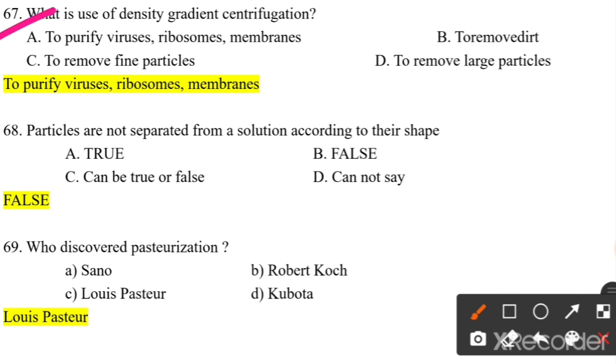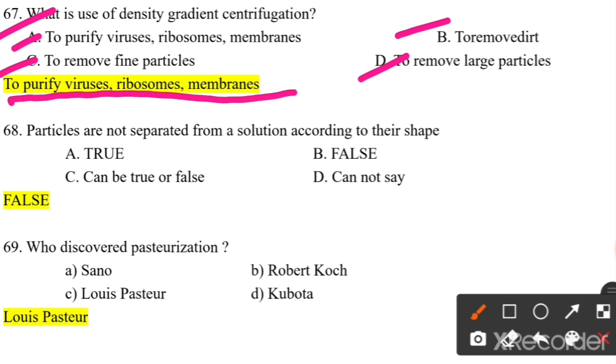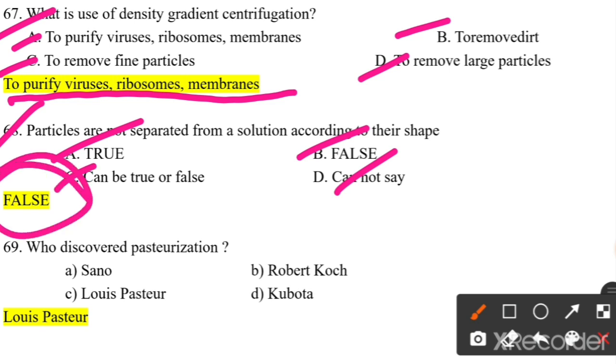What is the use of density gradient centrifugation? It is used to purify viruses, ribosomes, membranes, to remove fine particles, or to remove large particles. So it is used to purify viruses, ribosomes, and membranes. Particles are not separated from a solution according to their shape. Is it true, false, cannot say, or can be true or false? So it is a false statement.